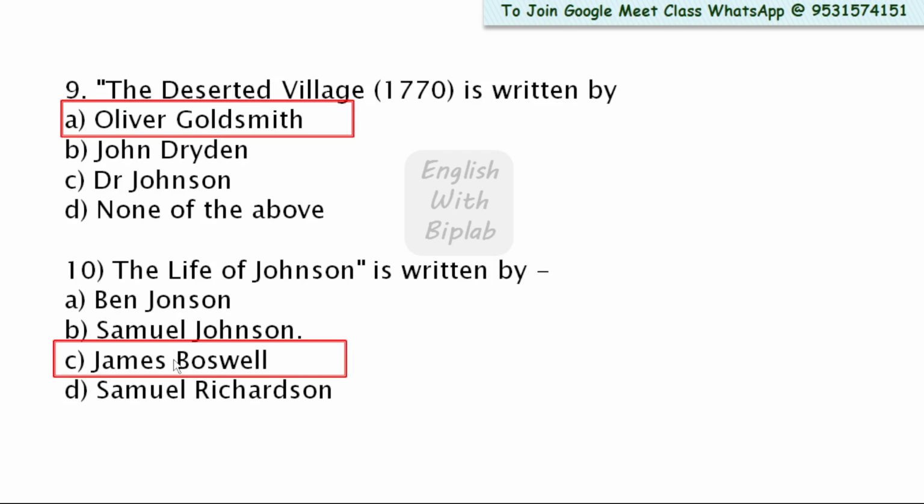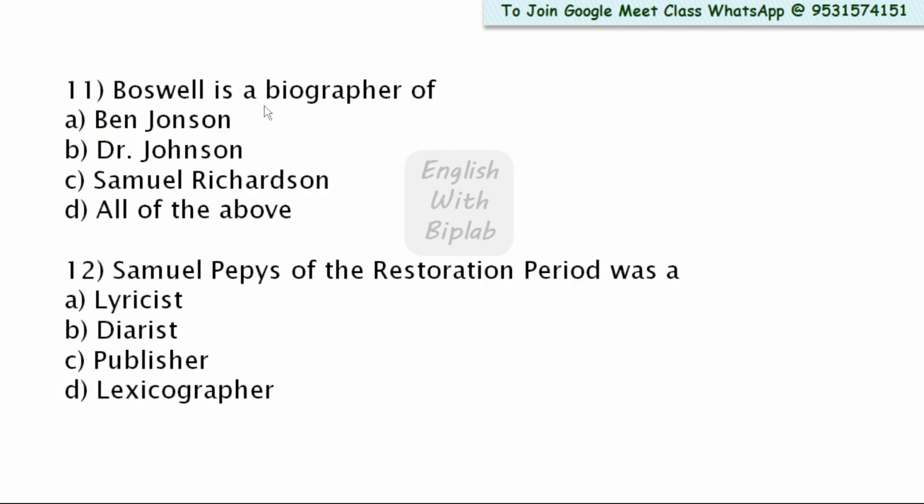Next, question number 11. Boswell is a biographer of, same question, almost the same, no problem. Options are Ben Jonson, Dr. Johnson, Samuel Richardson, all of the above. Here the right answer is option B, Dr. Johnson. It is at par with the previous question. Question number 12. Samuel Pepys of the Restoration period was a lyricist, diarist, publisher, lexicographer. Here the right answer is diarist. He is a famous diarist of the Restoration period. So the right answer is option B.